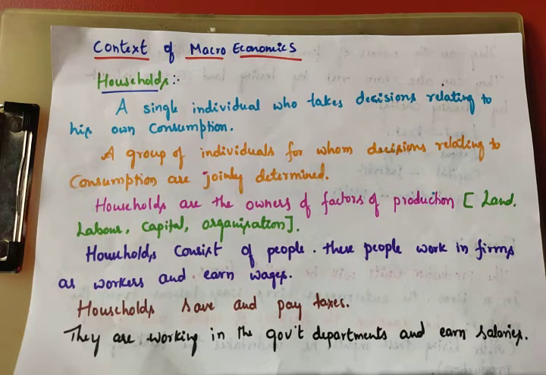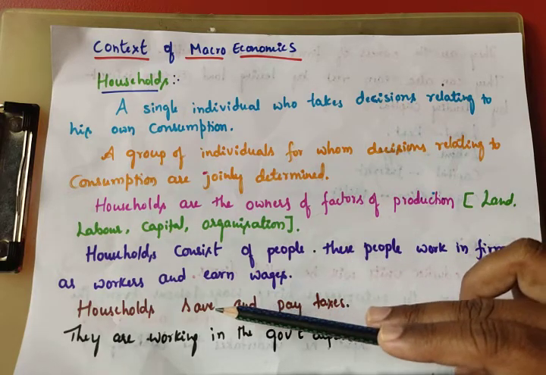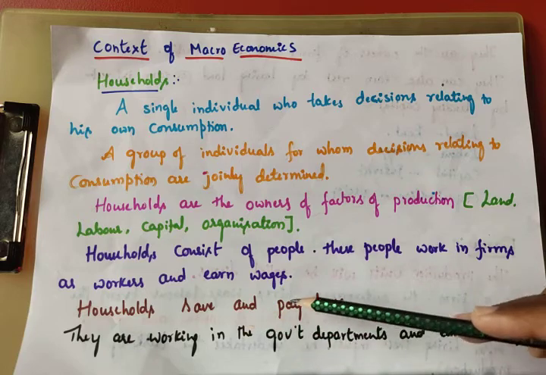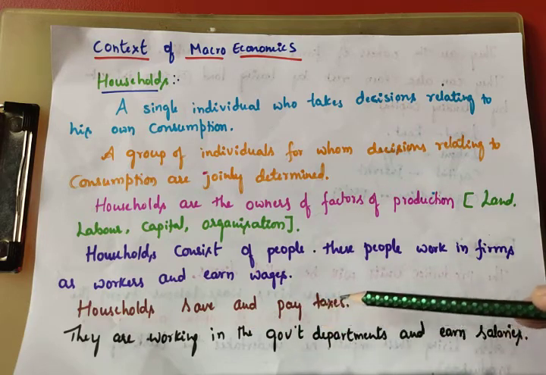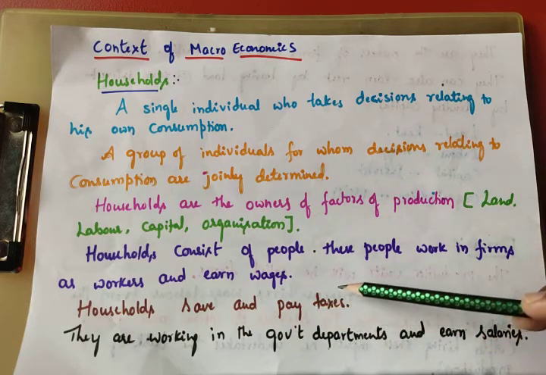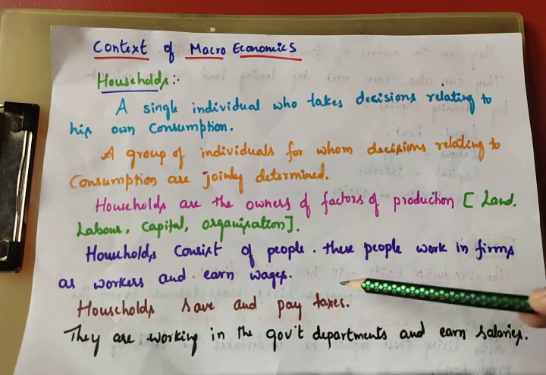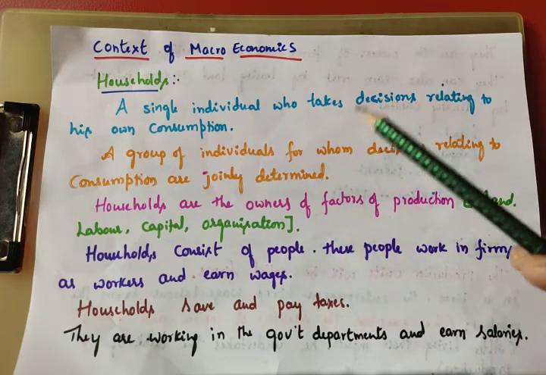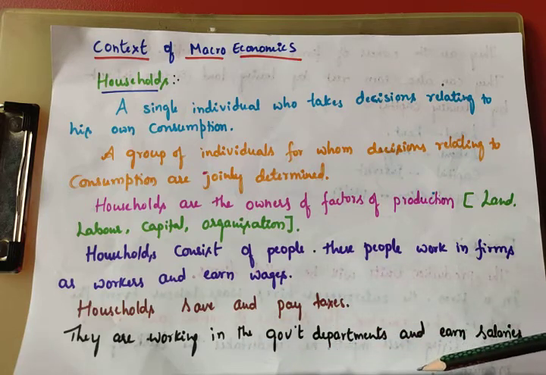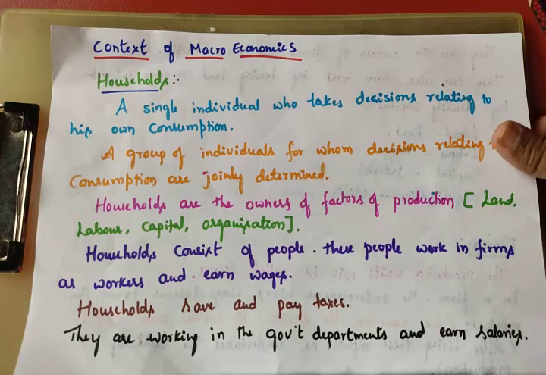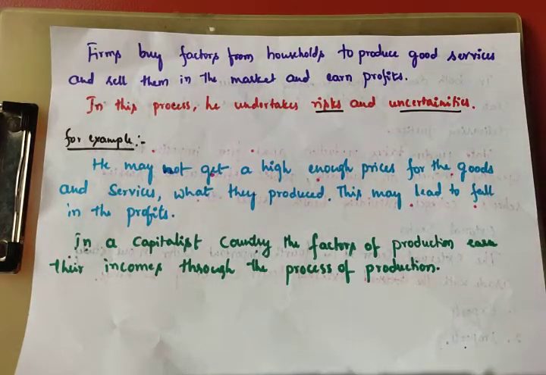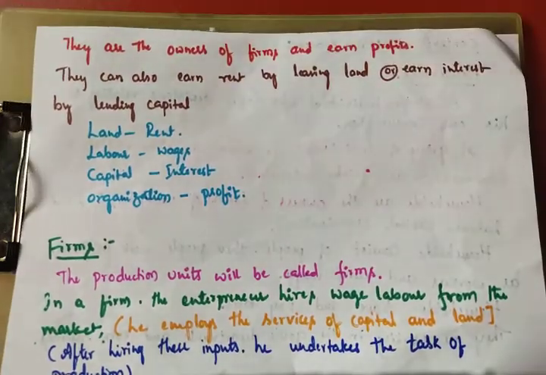Households save money and pay taxes. They earn money, they save the money, and they pay taxes to the government. They work in government departments and also in private departments, earning salaries. So households are also owners of firms. They are considered owners of firms and earn profits.